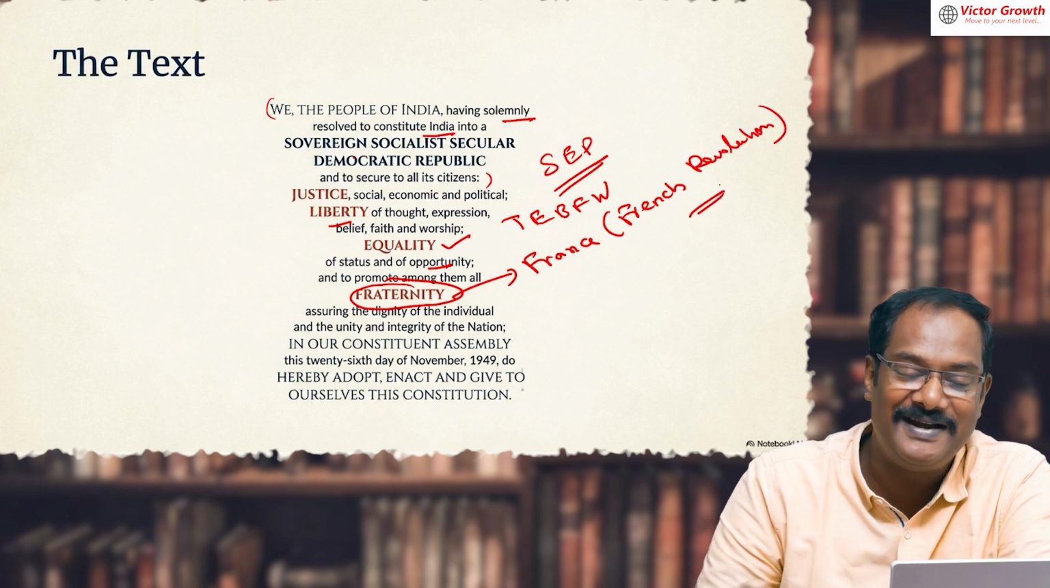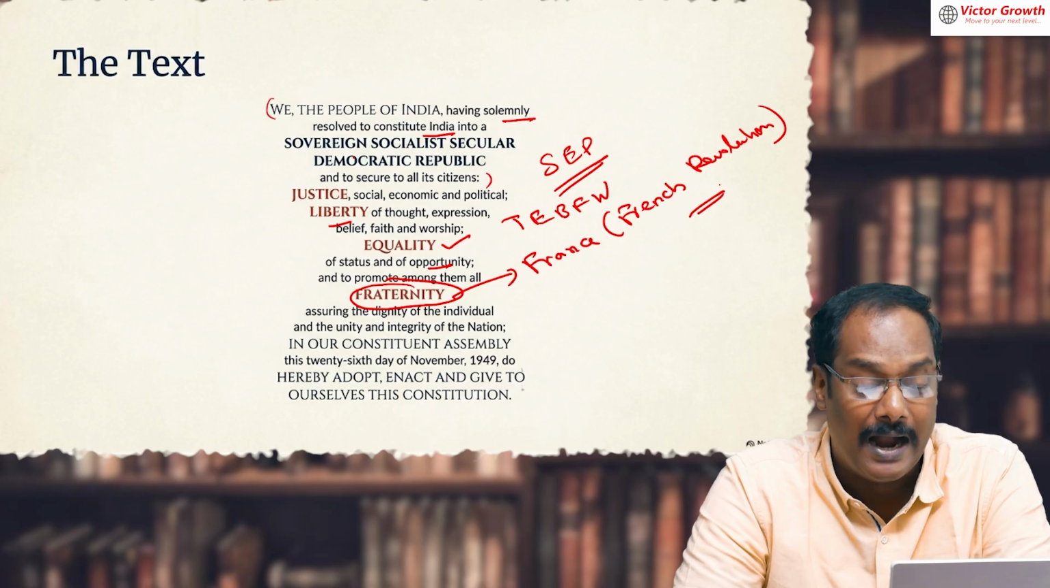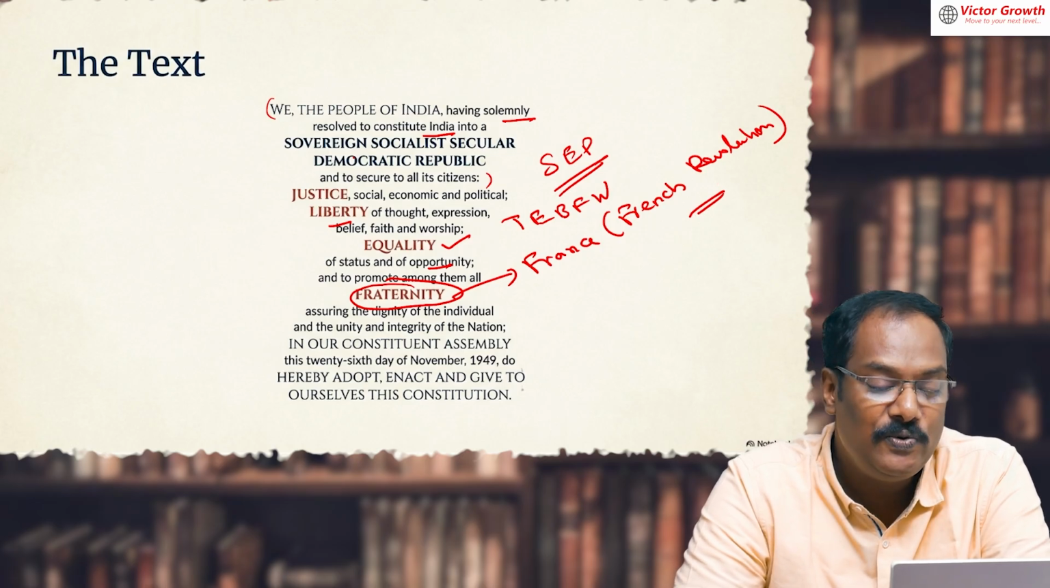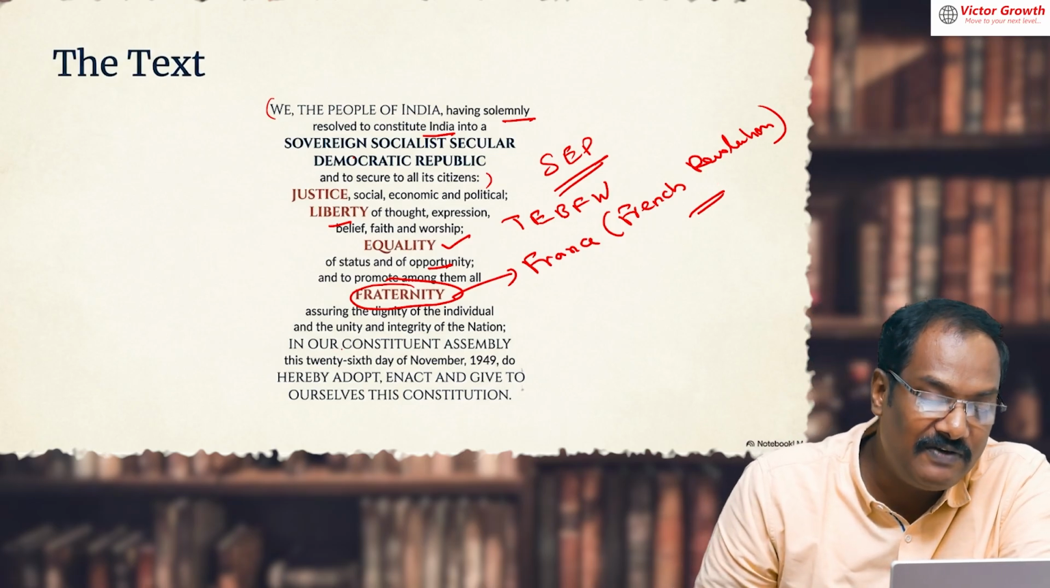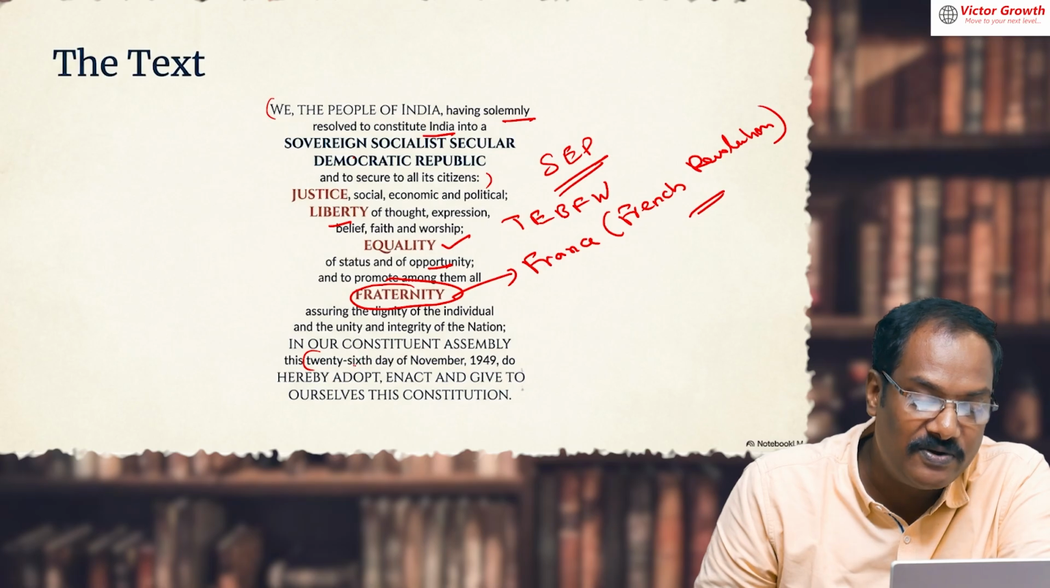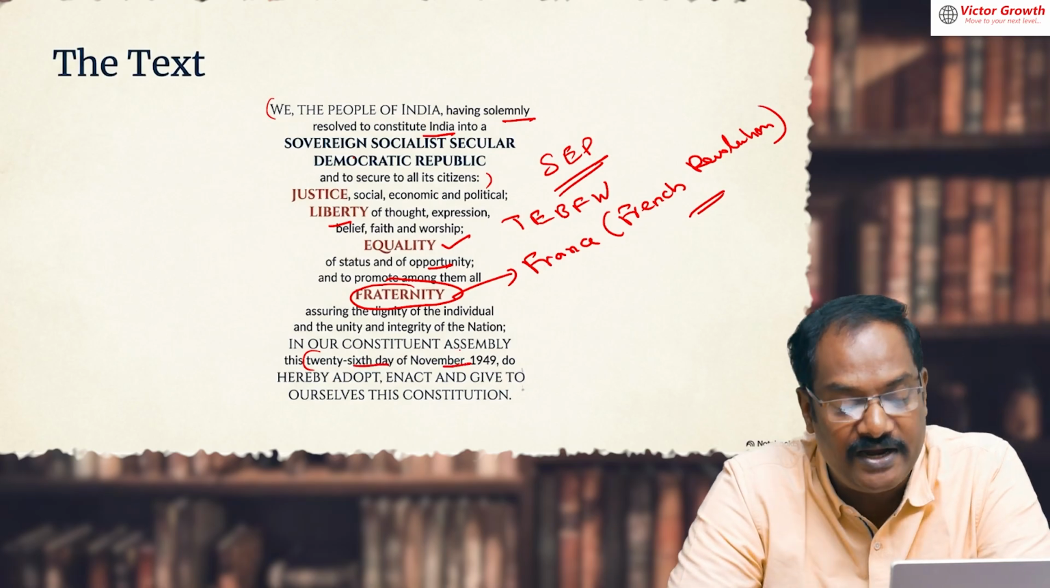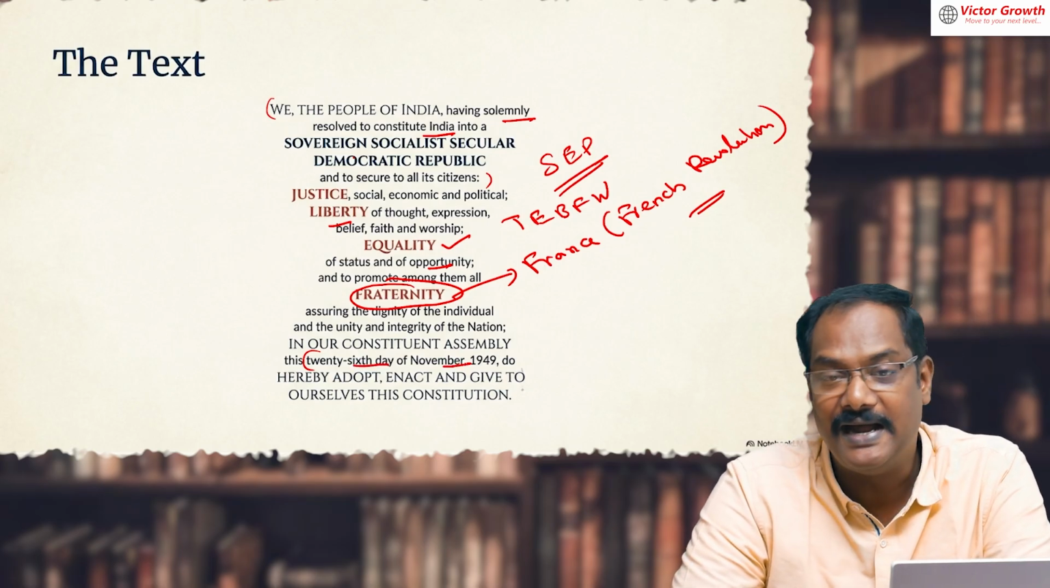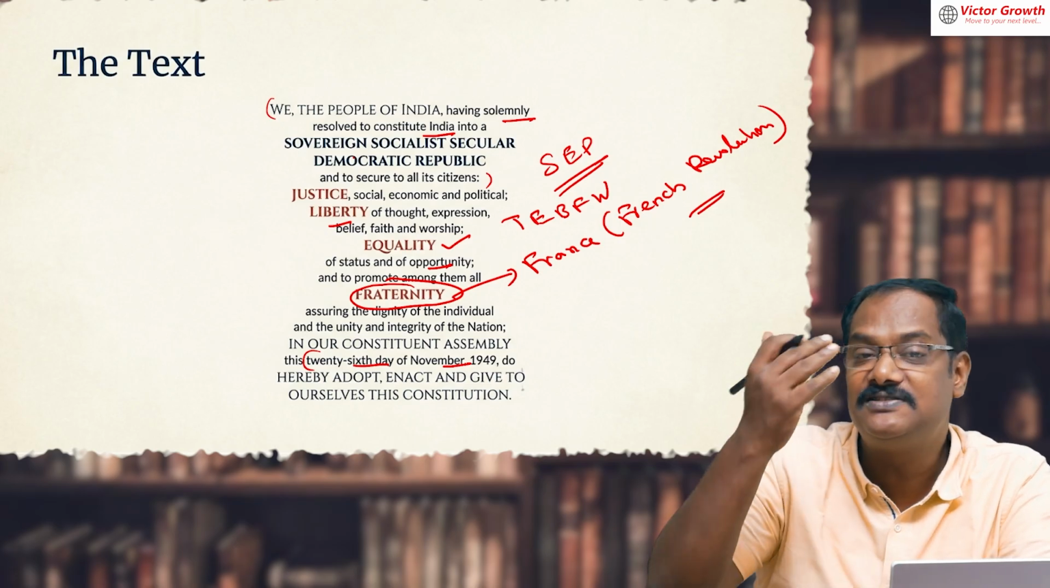I'm trying to improve my handwriting. Please tell me. And assuring the dignity of the individual and the unity and integrity of the nation. In our Constituent Assembly, please look at this, this twenty-sixth day of November 1949, do hereby adopt, enact and give to ourselves this constitution.